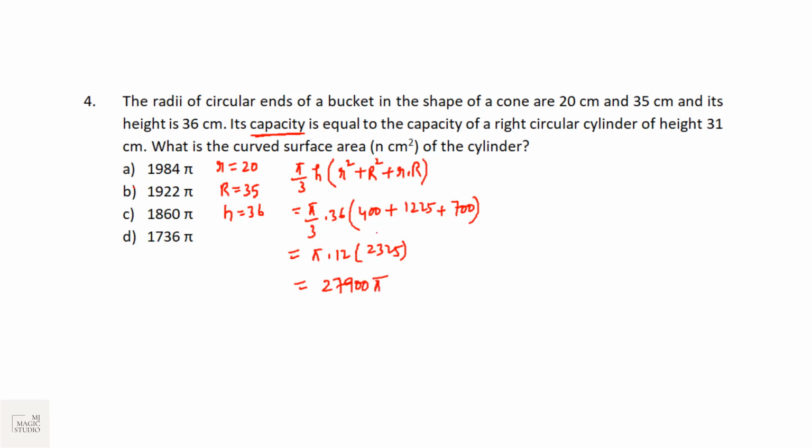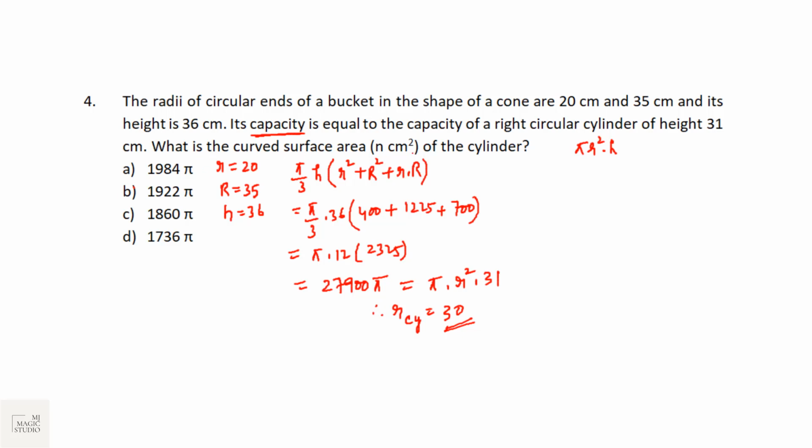Now this volume of the bucket is equal to the volume of a right circular cylinder. Right circular cylinder's volume is given by pi r square h related to this cylinder. So we can say that this volume 27,900 pi is equal to pi r square into the height of the cylinder, which is given as 31. r we don't know. So pi cancels out. 27900 divided by 31 will be 900. Therefore radius of the cylinder is root over 900, that is 30.